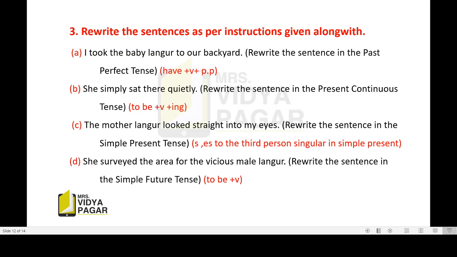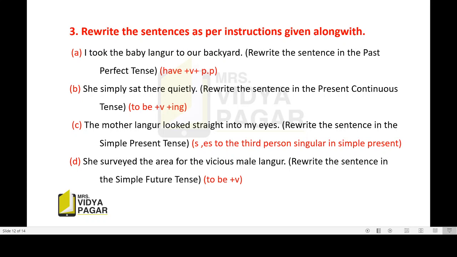The third form of the verb. Now here in past perfect we are going to use had. We always use had in the past perfect, just like we just saw now. I had, we had, you had, he had, she had, it had, they had. Okay, so we are going to use had plus pp. PP means past participle. You know that we use had in past perfect. Okay, then have, has in present perfect, and will have and shall have in future perfect.